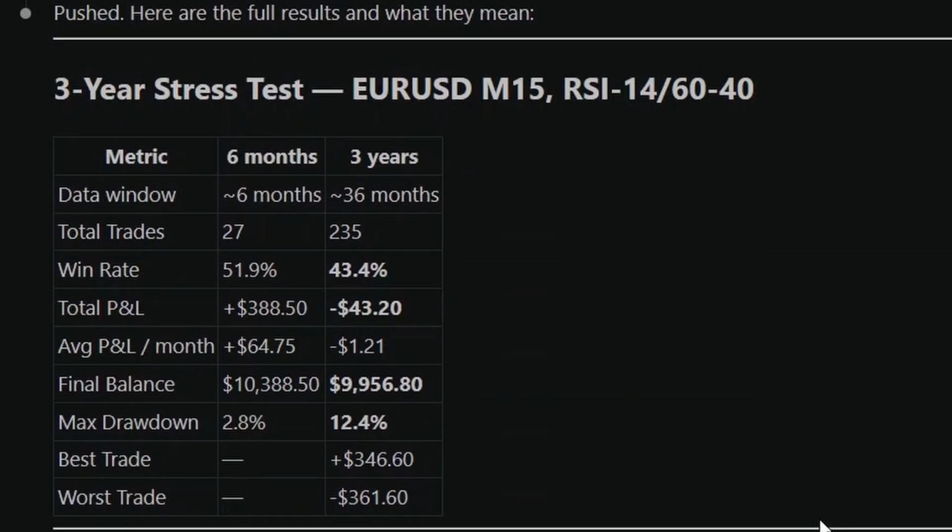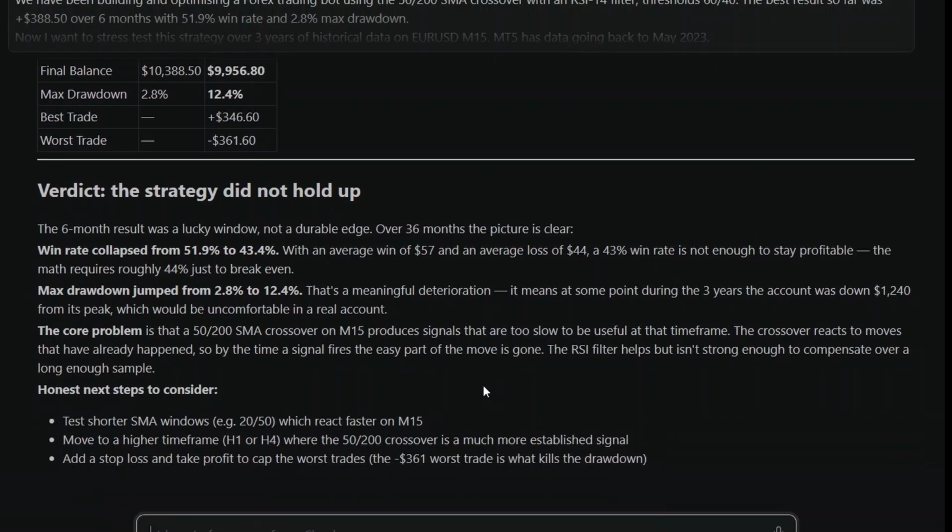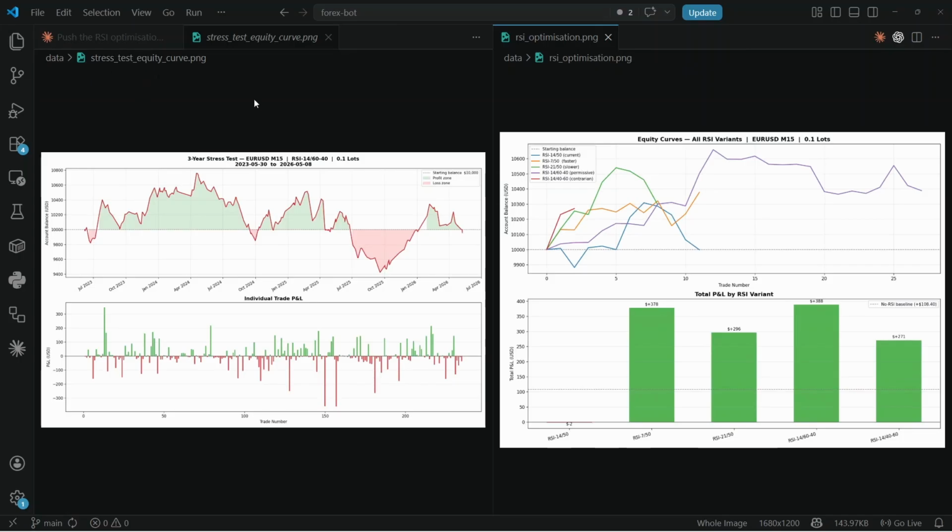We started this month thinking we had built something that worked. And in a way, we had. Just not for long enough to matter. The 6 months result was real. The 3 years result is the truth. But here's what I keep coming back to. We found this out now, in backtest, before risking a single dollar on the live account. That's exactly what backtesting is for.